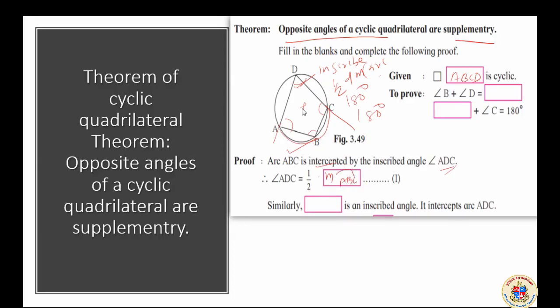Where will we get that measure from? The center of the circle and draw this, only then we will get it. The measure of arc ABC, its half will be here. If this is x, that will be x by 2. Similarly, dash is an inscribed angle. Let me clear the screen. Dash is an inscribed angle. Which is the second inscribed angle? This is the second inscribed angle ABC. Okay, that is also an inscribed angle.